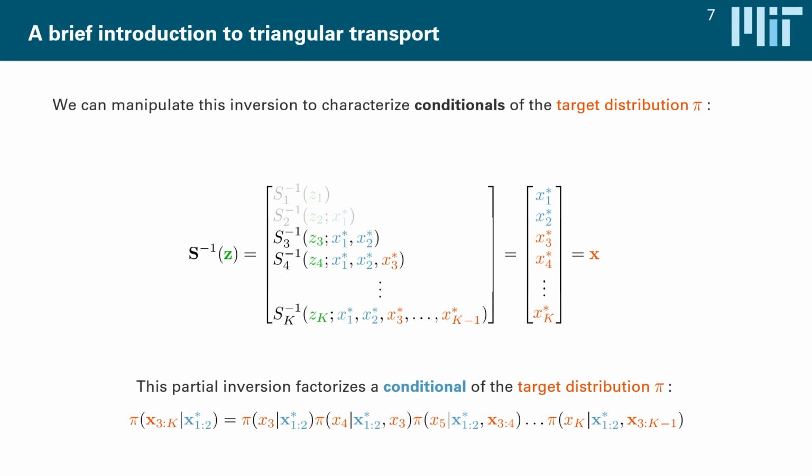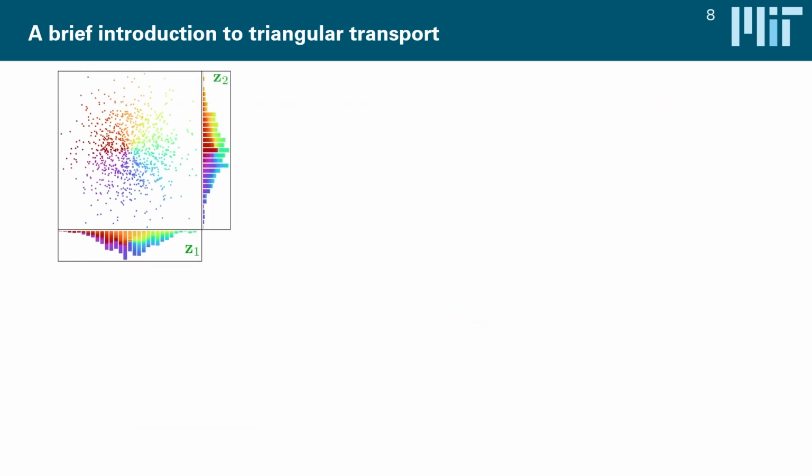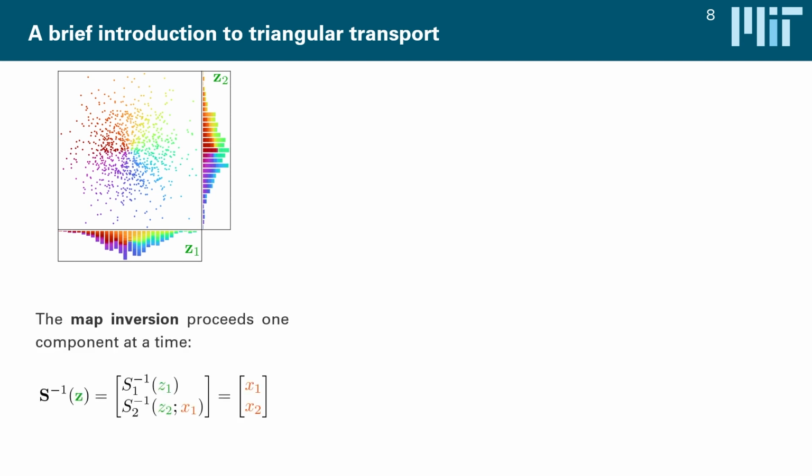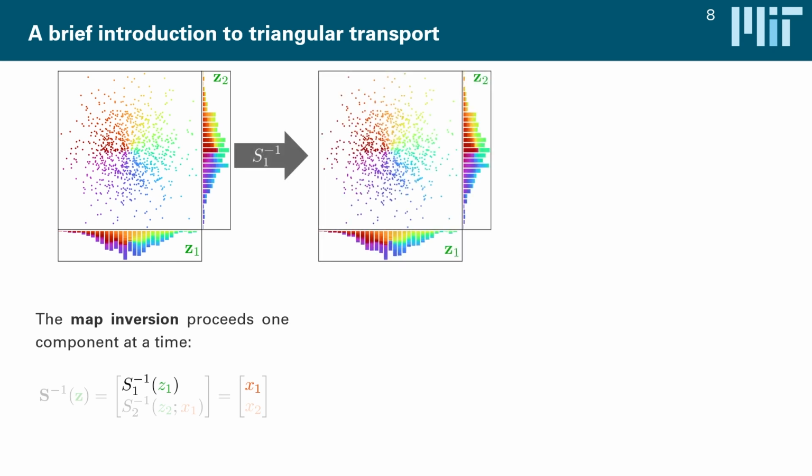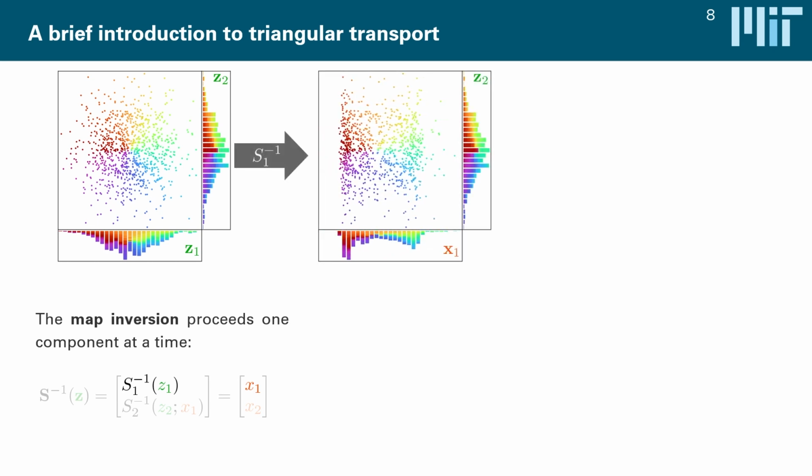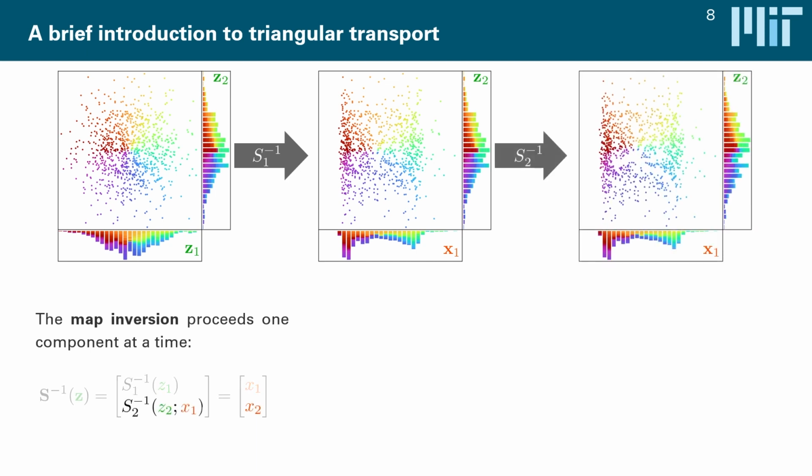Now, because this process might be a bit abstract in equation form, let's take a look at it visually. Here we want to invert a map from a reference distribution back to the target. The reference distribution, of course, is standard Gaussian, as we can see here in the top left. If we want to transform these into samples from our target, in this case our spiral, then we need to invert our map, which here is two-dimensional. This means we have to start by inverting the first map component function on the top, which transforms the first marginal here on the horizontal axis and turns it into a marginal of the target distribution, x1. This then yields some kind of intermediate distribution, which serves as input for the second map component's inversion, which transforms the second marginal on the vertical axis and ultimately yields samples from the target distribution.